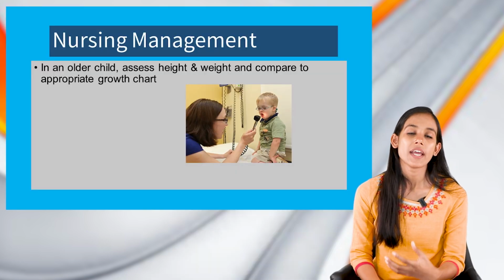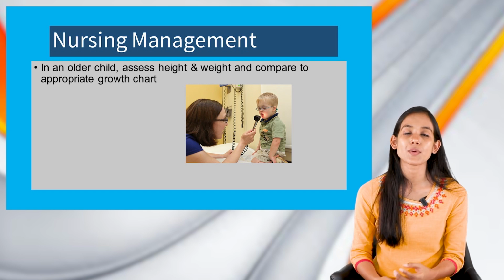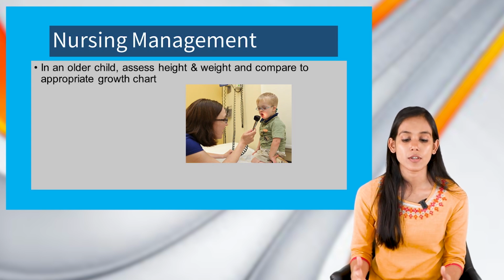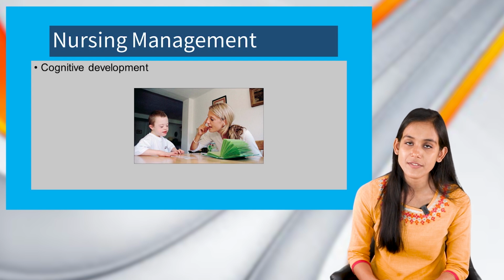In that case, you have to assess the respiratory function, and you also have to assess the heart sounds. You have to check if there is presence of a murmur, and you have to assess the infant's ability to eat, because they have a protruding tongue and they also do mouth breathing. In that case, they might be unable to eat properly. You can also assess their bowel functioning. In older children, you can assess their height and weight and compare with the appropriate growth chart. And you also have to assess their cognitive development.